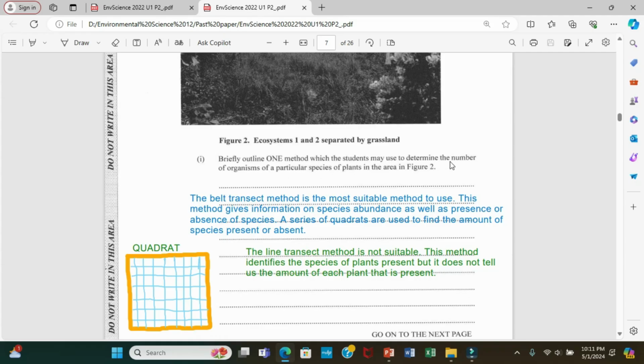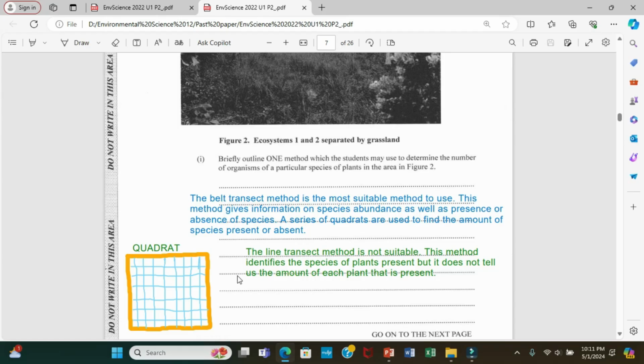They want to tell the number of organisms, so the belt transect will definitely tell you the amount of organisms present in the area. Plus, it will tell you if it is present or absent. So it gives you a lot of information: the evenness, the abundance, whether it is absent or present, the amount of organisms present, etc.